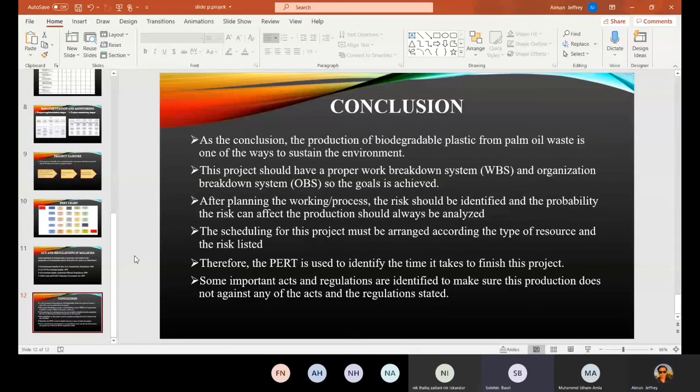Some important acts and regulations are identified to make sure this production does not go against any of the acts and regulations stated.